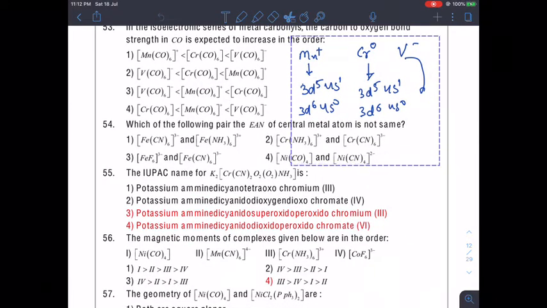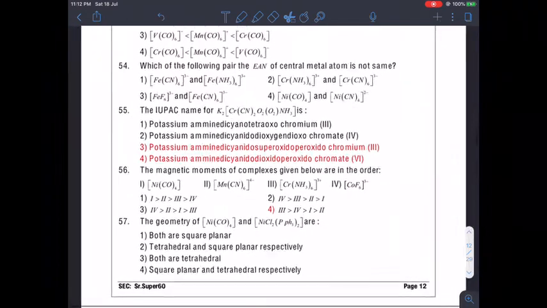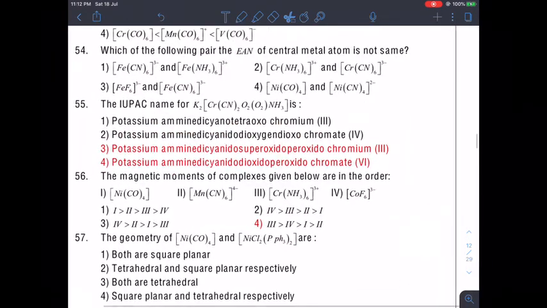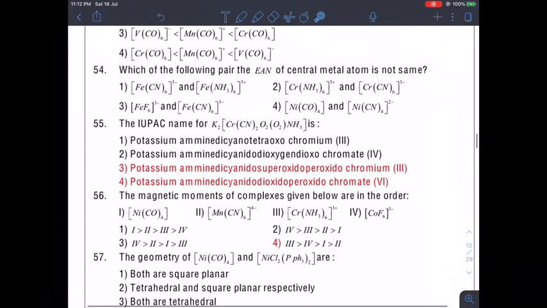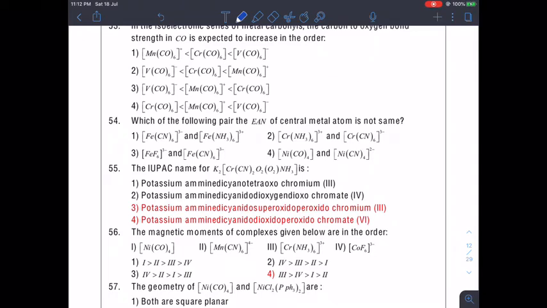Now, moving to the next question, 54. In which of the following pairs is the EAN of the central metal atom not the same? Fine, you can easily solve this question. How do we have to go through it? Very simple. What is the EAN value for this one? You know the expression of EAN. EAN is equal to Z minus oxidation number plus 2 into coordination number.